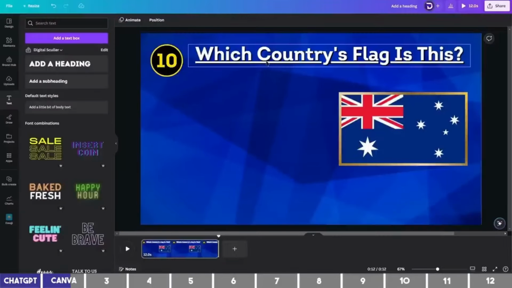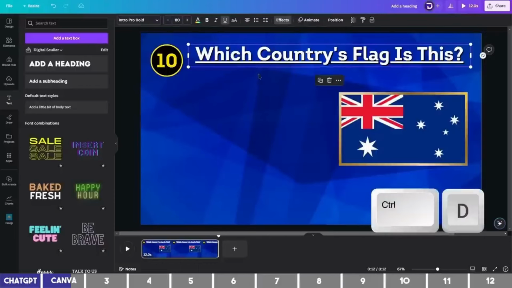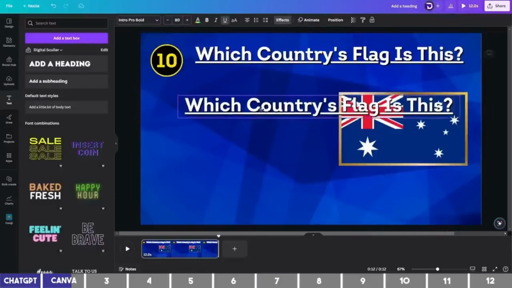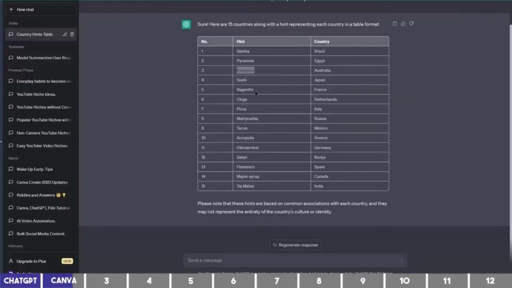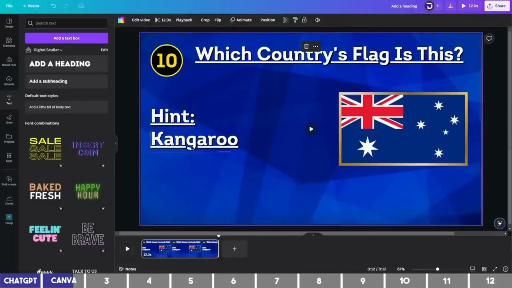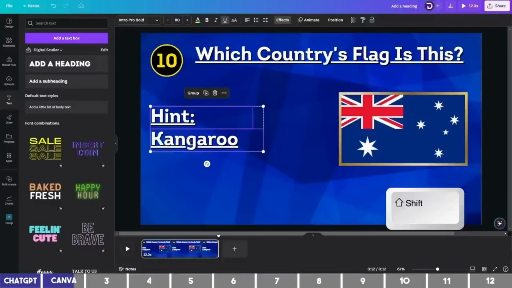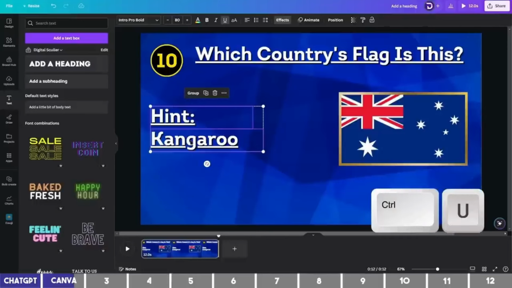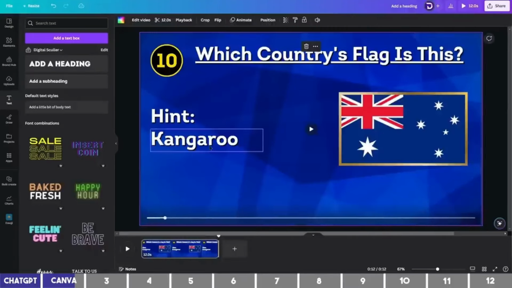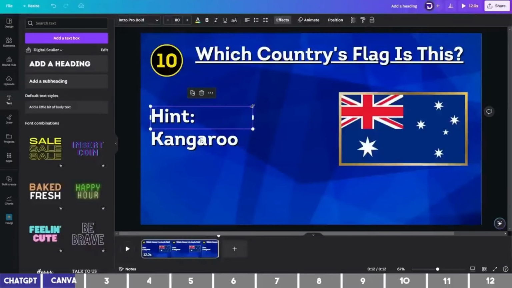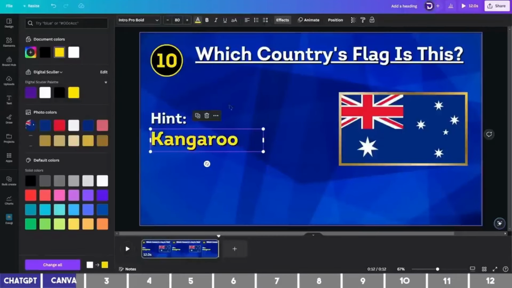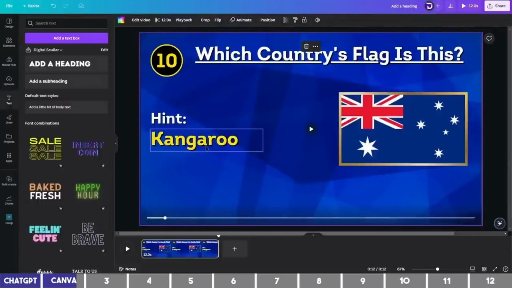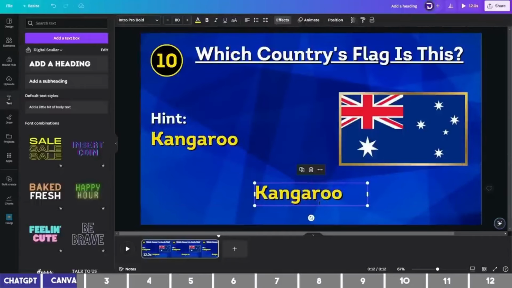We now need to add the hint, so duplicate the header with Ctrl+D on your keyboard. Drag it to the middle and add the text. Duplicate it one more time, and go to ChatGPT to copy one of the hints, and place it here. I'll click on both text boxes with the Shift key, and press Ctrl+U to remove the underline. You can also add contrast to it by scaling the hint text down, and adding a color like yellow to the word kangaroo. We can move on to add the answer by duplicating this and dragging it downward.